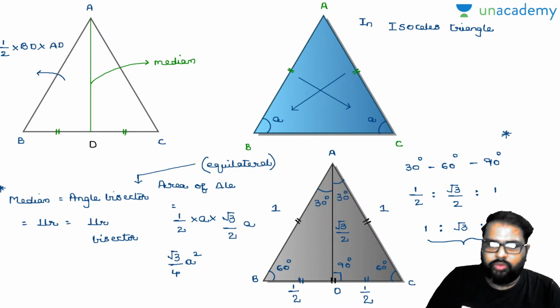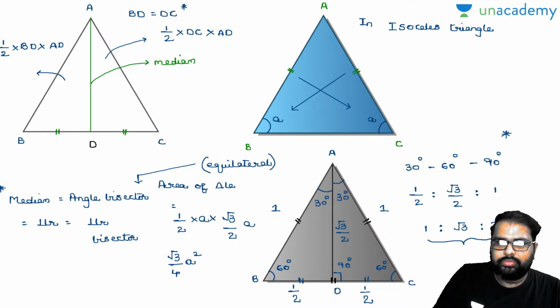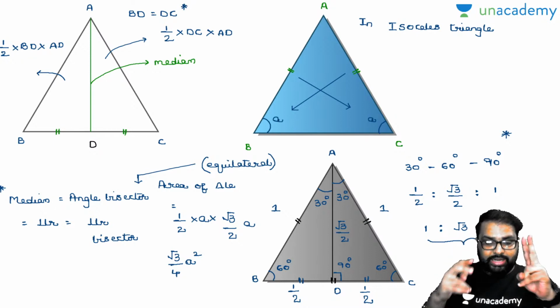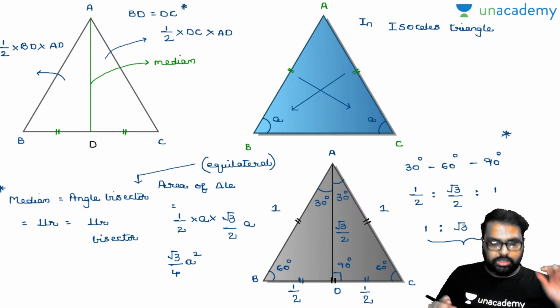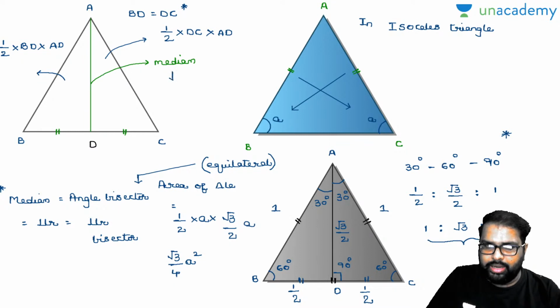Perfectly right. Now what will be the area of this triangle? Now see, half into DC into AD. Now everybody knows that by this median, your BD is nothing but equal to DC. Now by this what can I say? So see here, a median divides the triangle into two triangles of equal areas, right? Median, am I right or wrong?